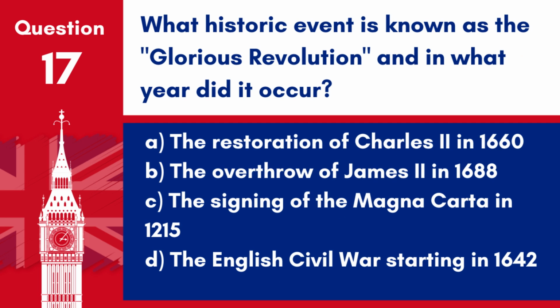Question 17. What historic event is known as the Glorious Revolution, and in what year did it occur? A. The restoration of Charles II in 1660. B. The overthrow of James II in 1688. C. The signing of the Magna Carta in 1215. D. The English Civil War starting in 1642. Answer B. The overthrow of James II in 1688. The Glorious Revolution refers to the overthrow of James II in 1688.